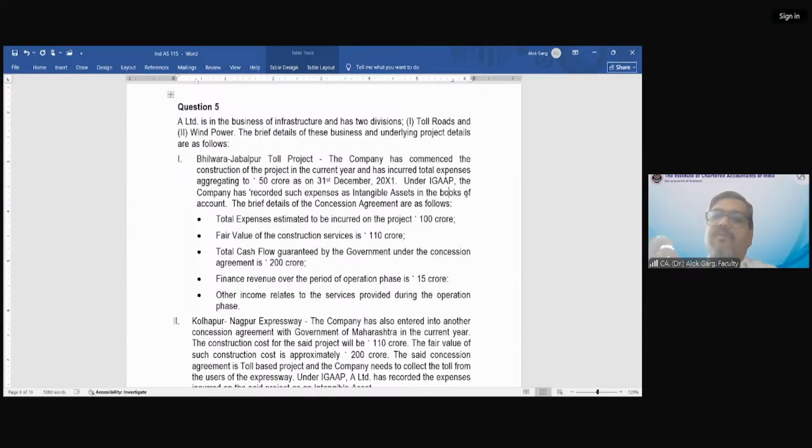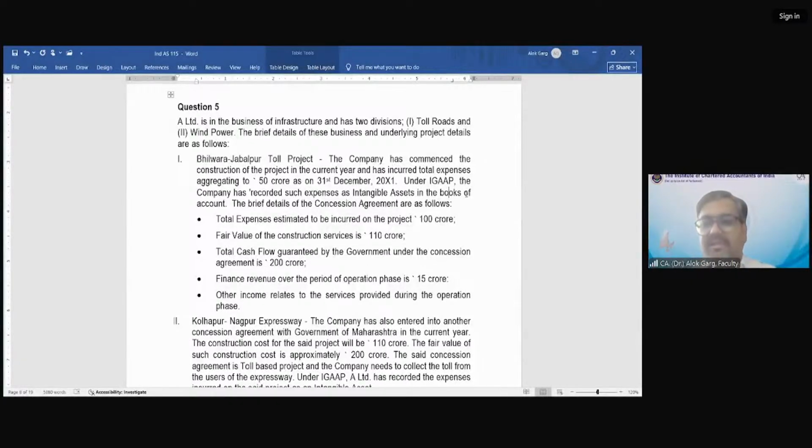So why would this private party develop the highway for the government? Unless they get benefited, they will not. So the government told them that if you develop this 20-25 kilometer highway for us, we will give you the toll collection right.